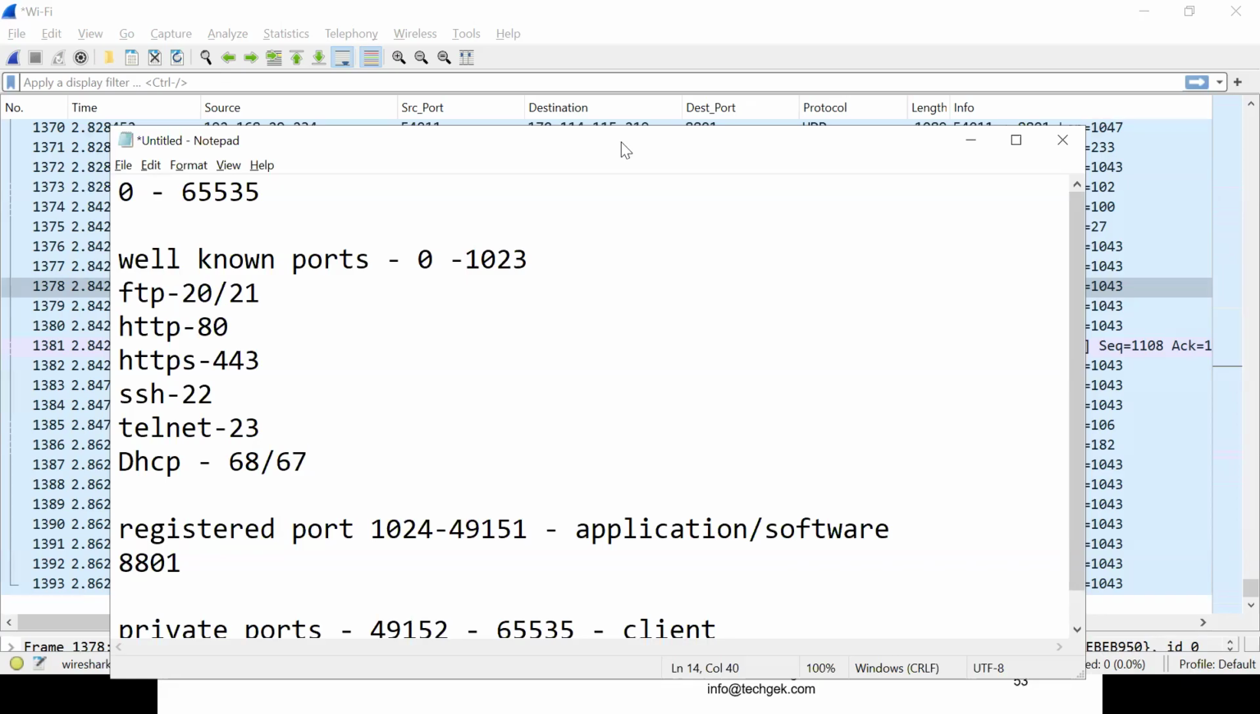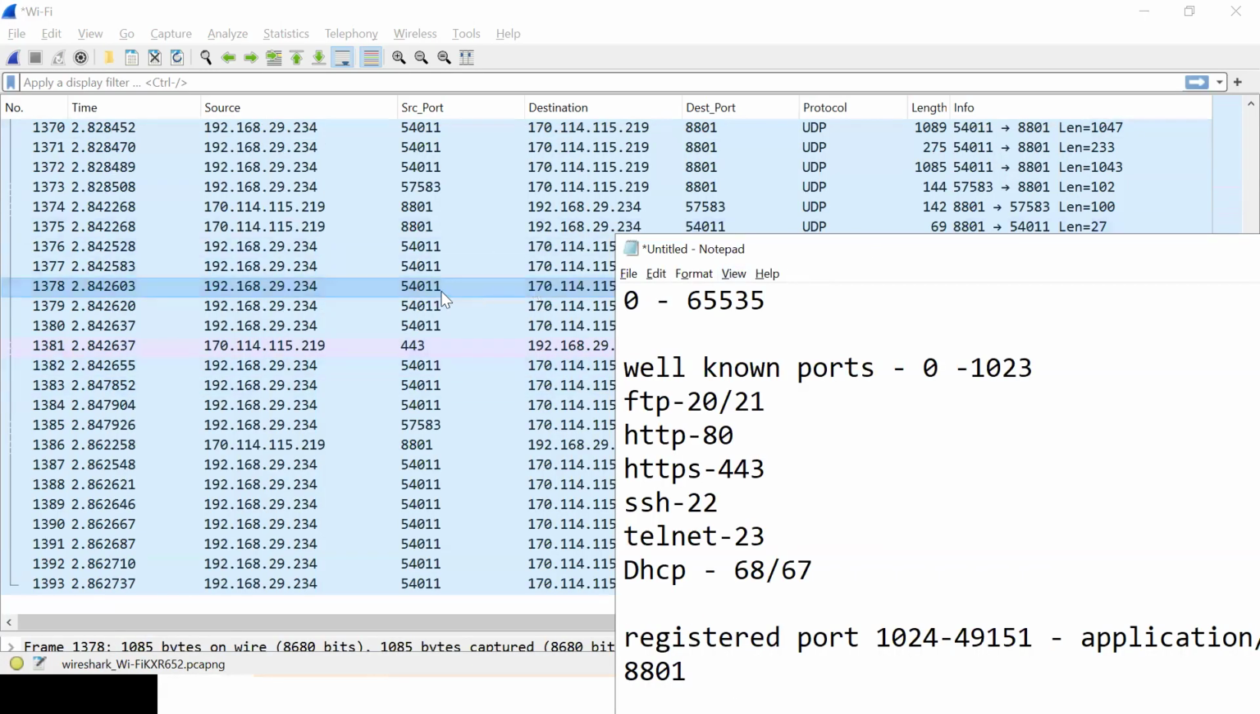So it will be Zoom. Does the port change every time, or is it fixed for one specific application? Yes, it varies, but within that range. Like 8801, 8802 series. See, this is not fixed now. This is not fixed. 54001, it will get changed.